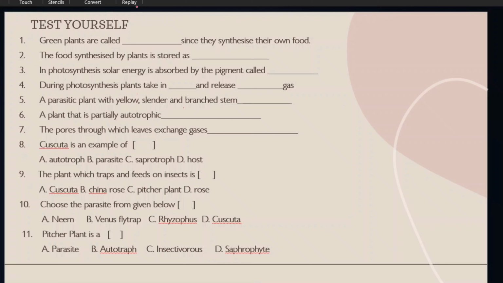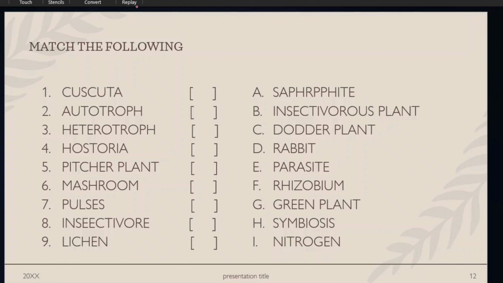Next we will go for a simple test. Children, find the answers for fill in the blanks and choose the correct answers. You will know how much knowledge you gained after completion of the lesson. Next, match the following. Match group 1 with group 2.